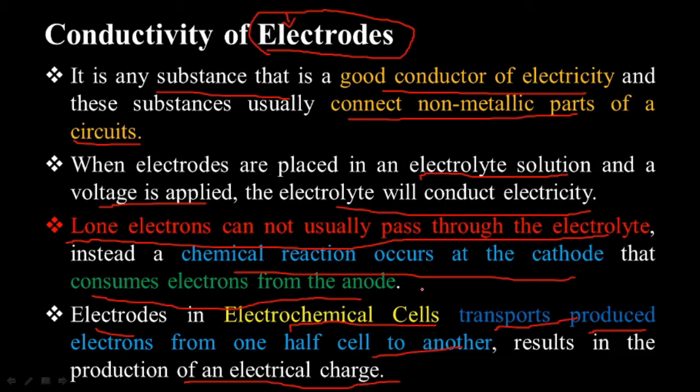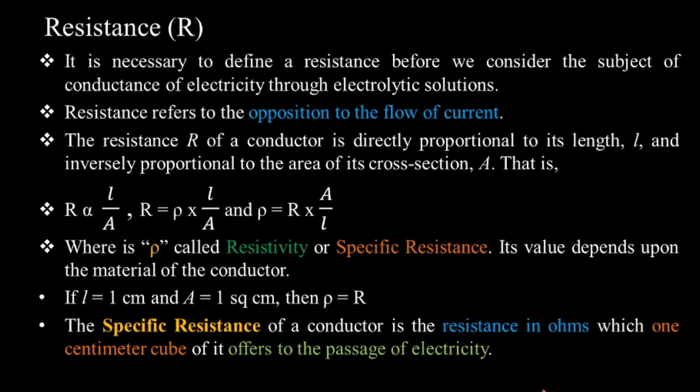Those processes are nothing but oxidation or reduction processes, and that helps to conduct the electricity through that electrolytic solution by use of that electrode. Okay, so this is the conductivity of electrodes.